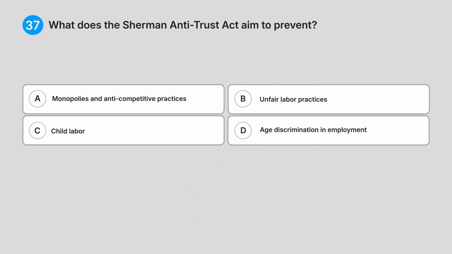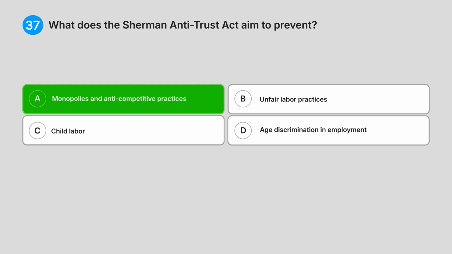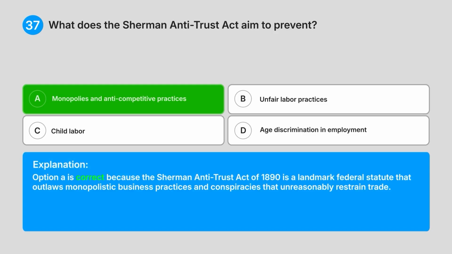Correct answer, A. Monopolies and anti-competitive practices. Explanation: Option A is correct because the Sherman Antitrust Act of 1890 is a landmark federal statute that outlaws monopolistic business practices and conspiracies that unreasonably restrain trade.